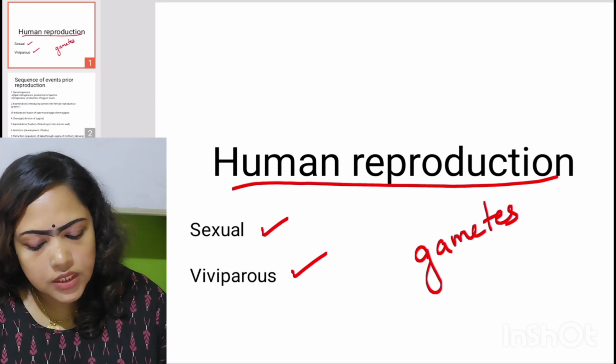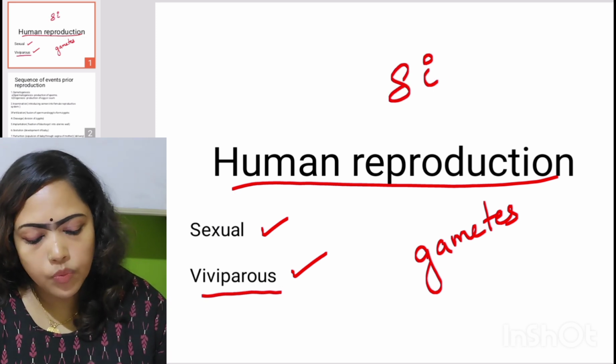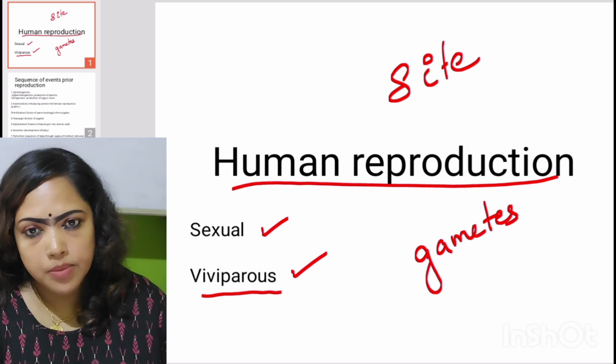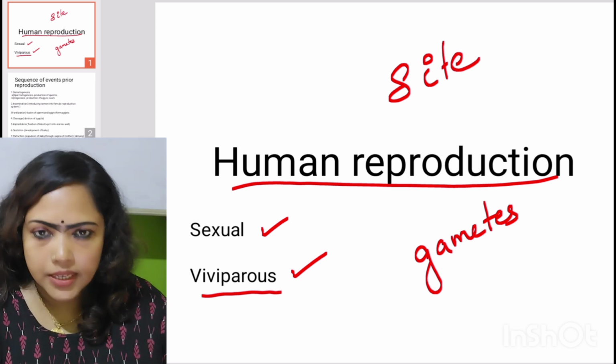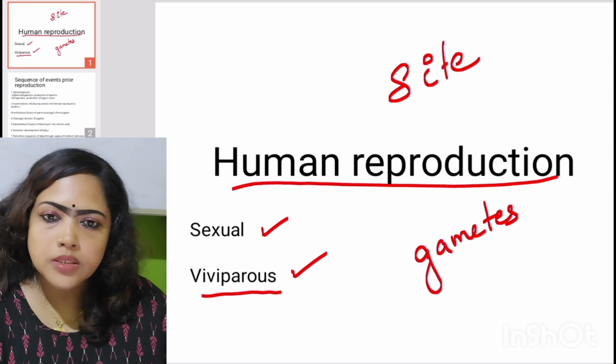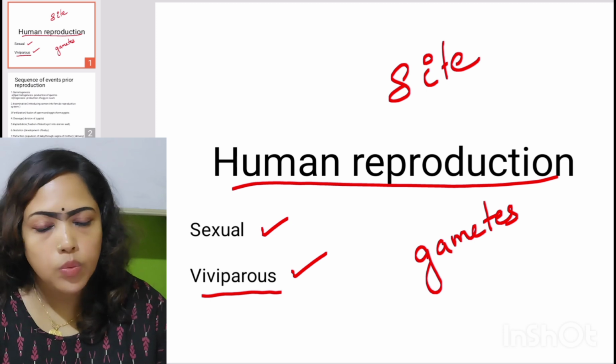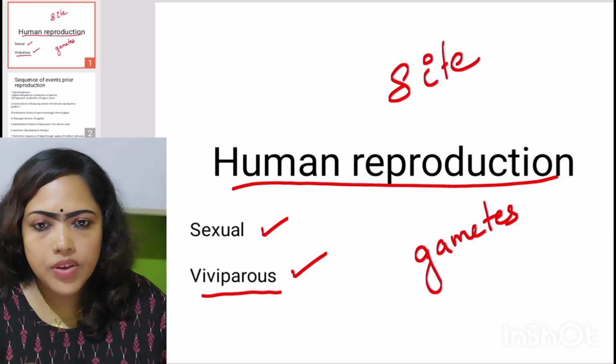Okay. What is this viviparous? On the basis of site of development, that means whether the development is inside the body of the female or outside, organisms can be classified into two, oviparous and viviparous. In humans, development is inside the body of the female and giving birth to young one. Such a development is called as viviparous.